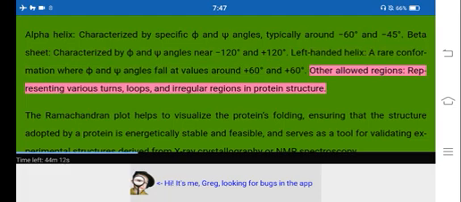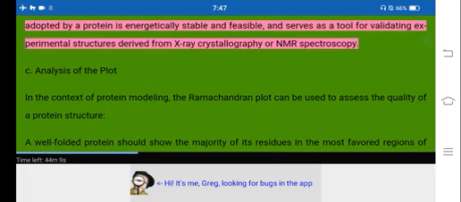Other allowed regions, representing various turns, loops, and irregular regions in protein structure. The Ramachandran plot helps to visualize the protein's folding, ensuring that the structure adopted by a protein is energetically stable and feasible, and serves as a tool for validating experimental structures derived from X-ray crystallography or NMR spectroscopy.